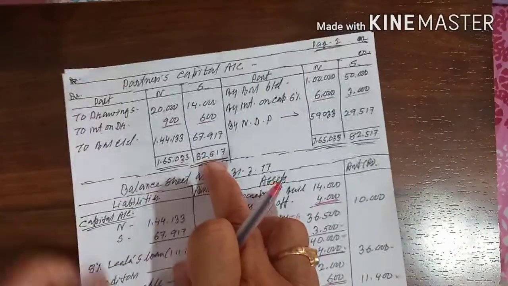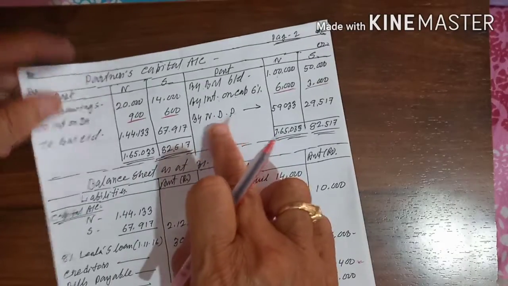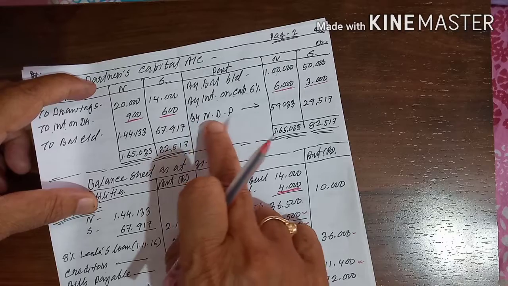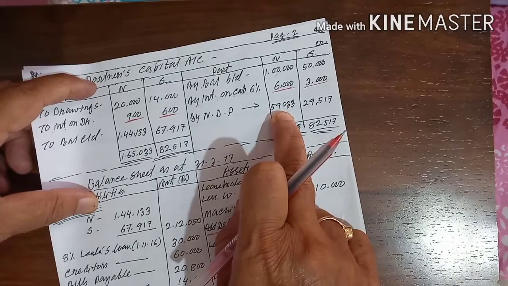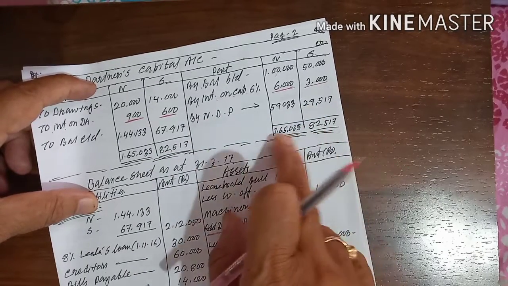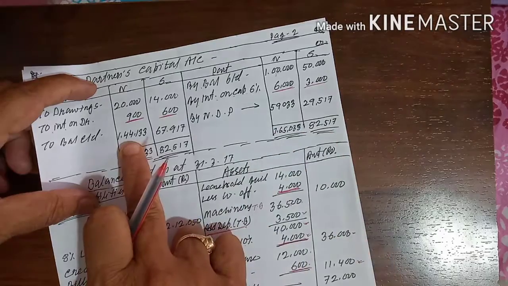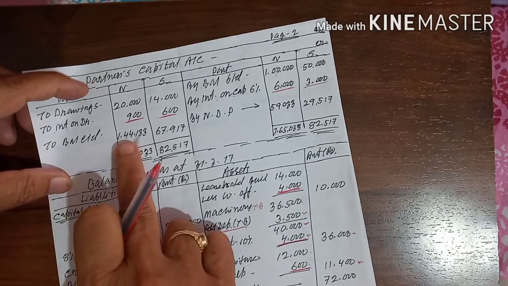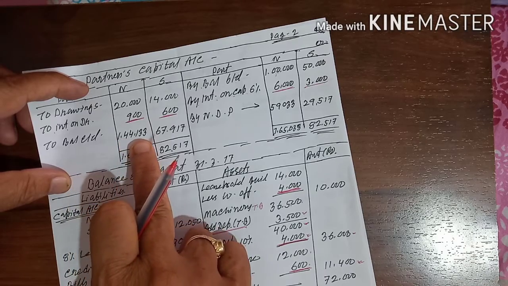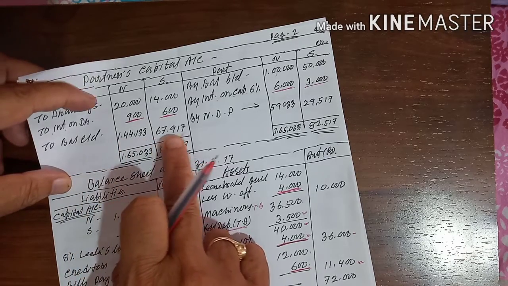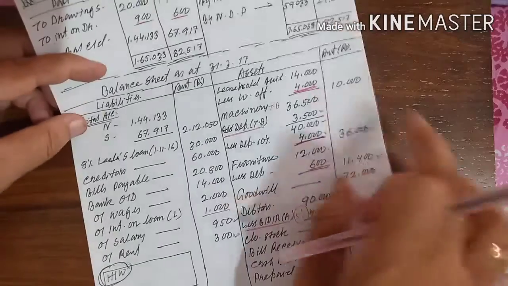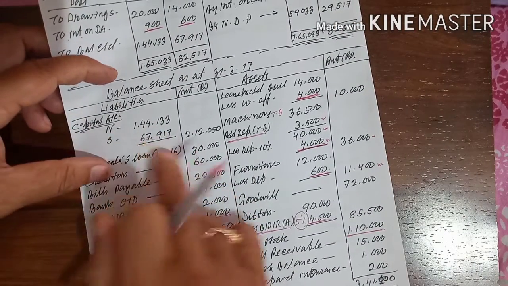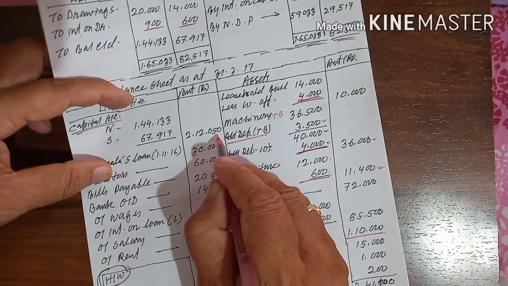The next step is called the partners' capital account. On opposite sides, this is profit, this side loss. By net divisible profit, write the amount you have written here. If you add it, you will get this total and you will find the balance. The balance coming to balance c/d is 1,44,133 and 67,917. That will be transferred to the balance sheet: capital for N and capital for S, you will get 2,12,050.